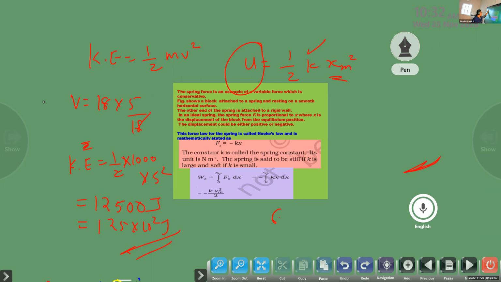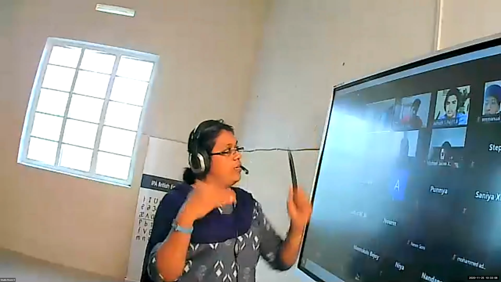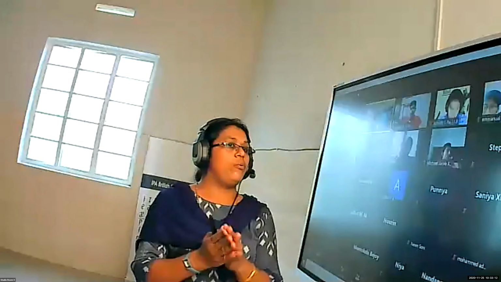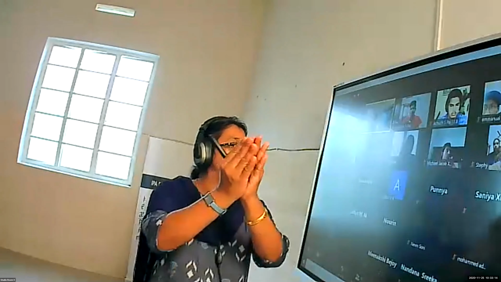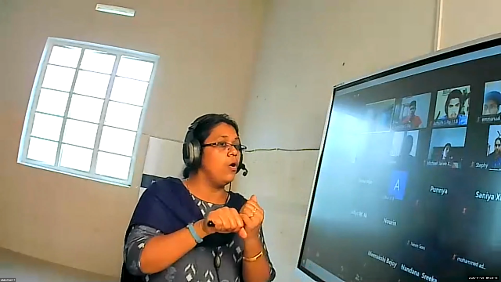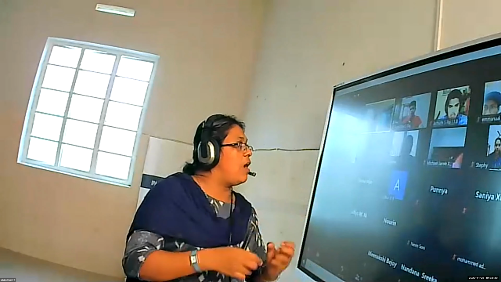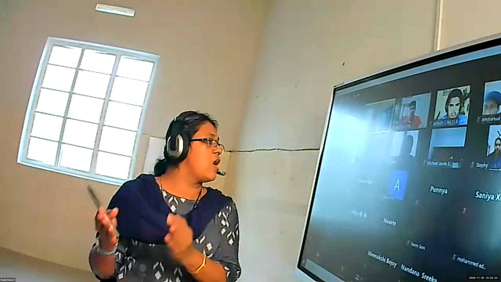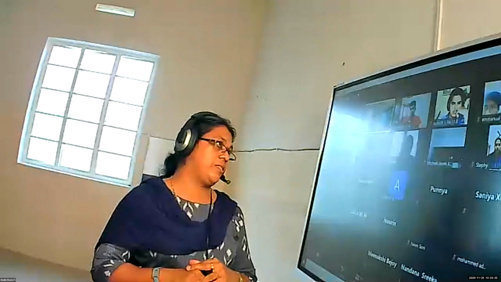Any doubt, children? So this is only the manipulation of conservation. Ma'am, I didn't understand. Okay, I'll tell you once again. The car is moving and it is colliding with the spring which is mounted horizontally. Because of that impact, the spring compressed. So the energy of the car is the one which is transferred to the spring to compress.